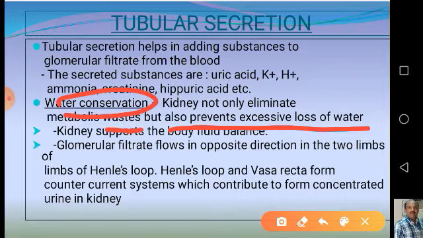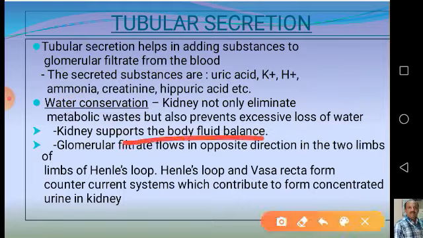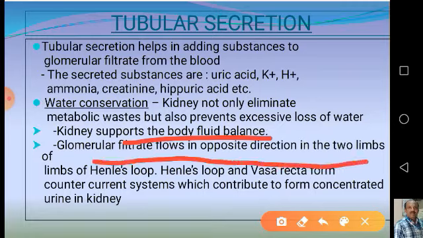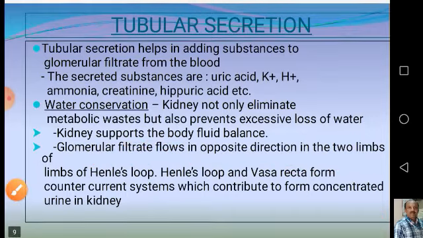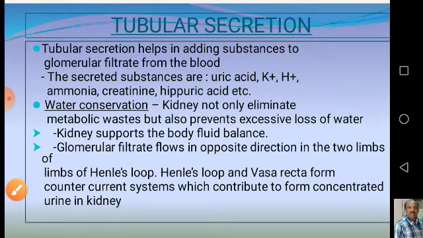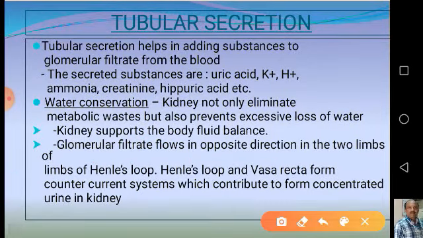Whereas when the water quantity is more in the body, diluted urine is passed away, and this keeps the osmoregulation always in balance. And kidneys support the body fluid balance also. The glomerular filtrate flows in opposite directions in the two limbs of Henle's loop. Henle's loop and vasa recta form counter current systems.